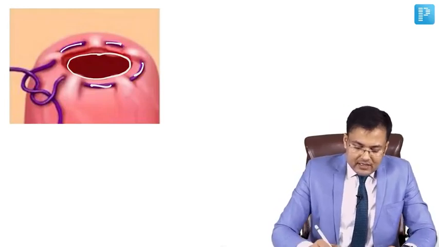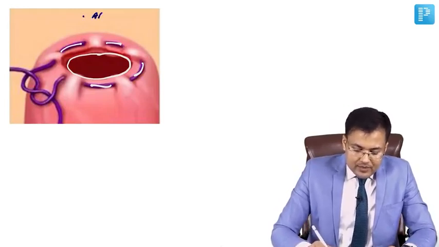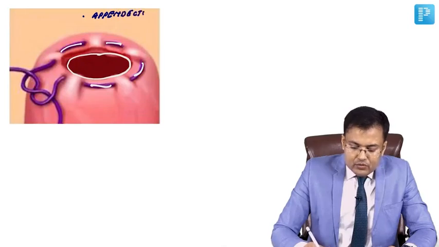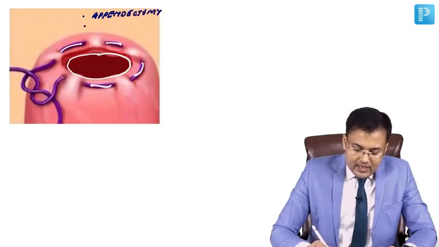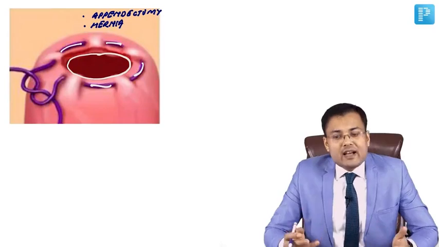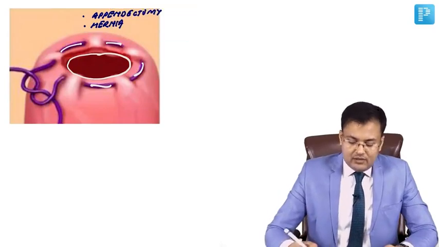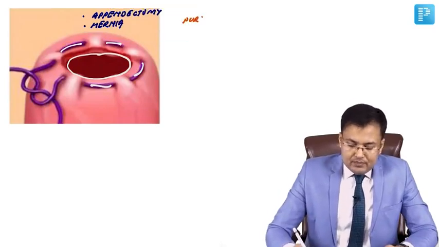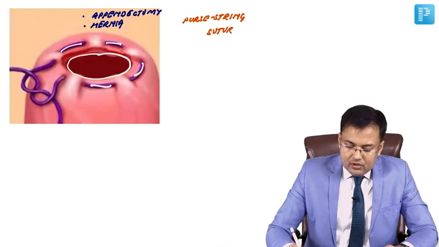We discussed that it is used in appendectomy. This is purse string suture. It is used in appendectomy and in hernia surgery. In hernia surgery, generally for the sac. So what's the name of this suture? It's purse string suture.